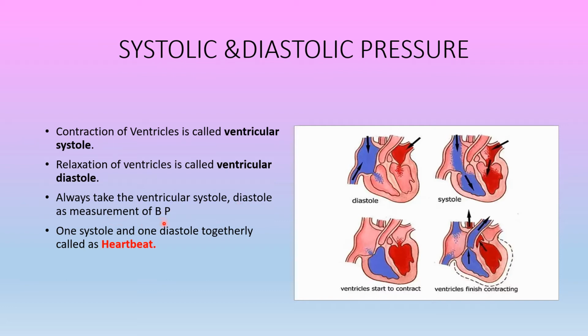Systole and diastole are taken while measuring the BP, and they are nothing but ventricular systole and ventricular diastole. Now coming to the heartbeat, always remember that our pulse rate is equal to the heartbeat. You might have observed this in our daily life also, right?